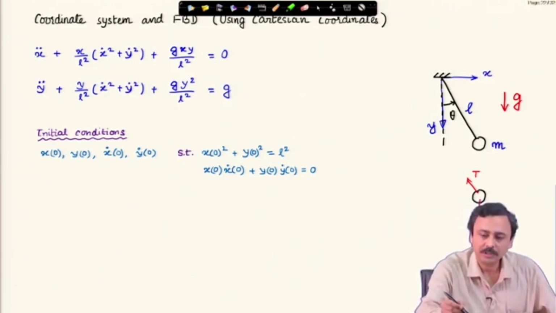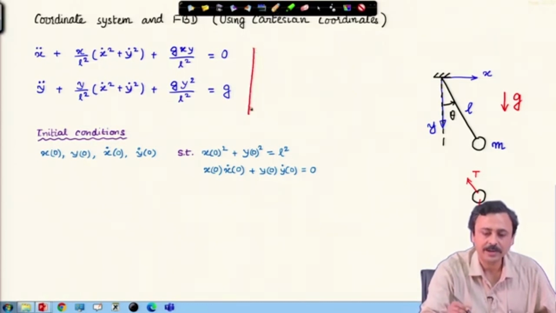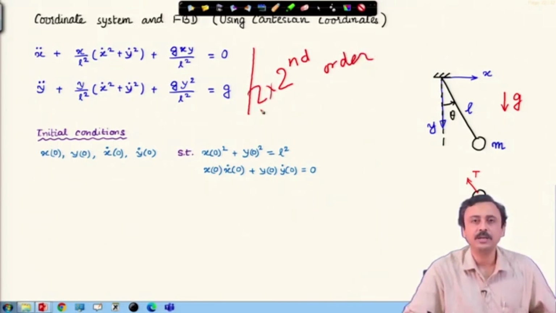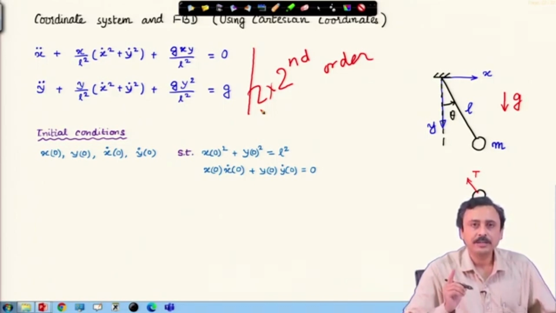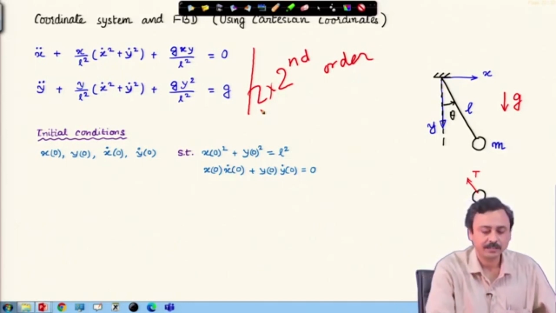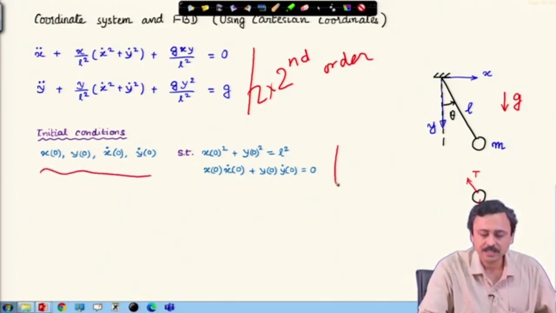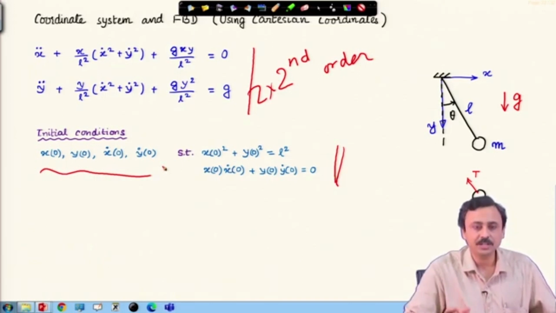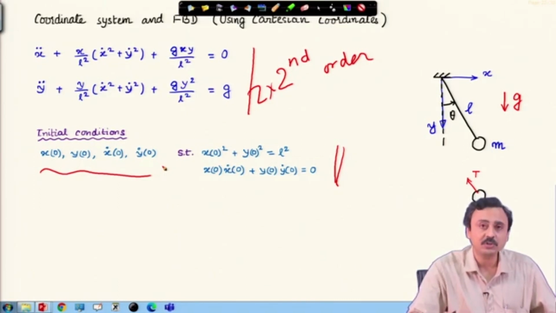Now, our choice is like this: we have 2 second order differential equations. Therefore, we need 4 initial conditions: displacement at 0 and velocity at 0 for both x and y, as required by two second order differential equations, but these initial conditions must satisfy these two constraints.